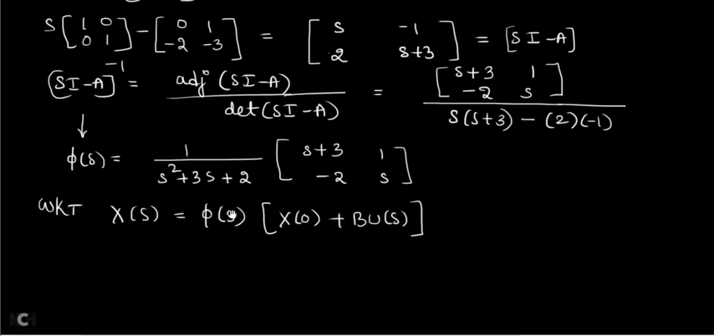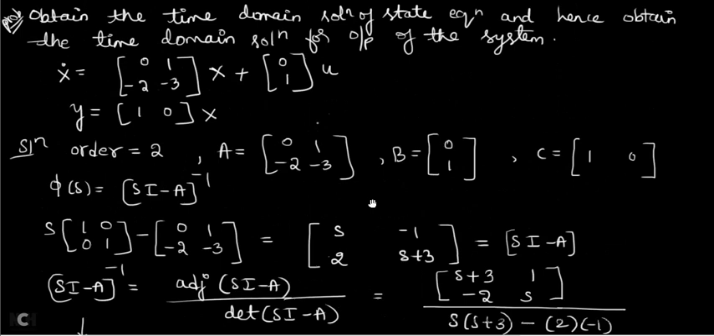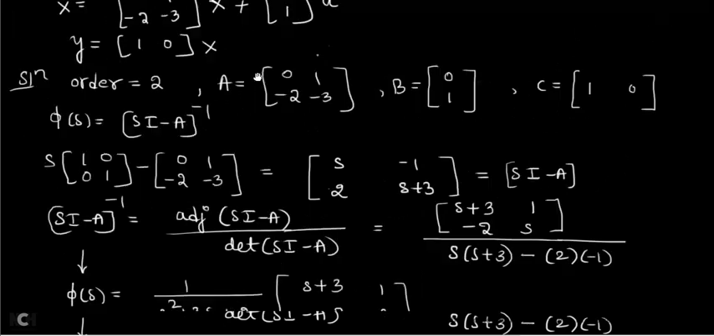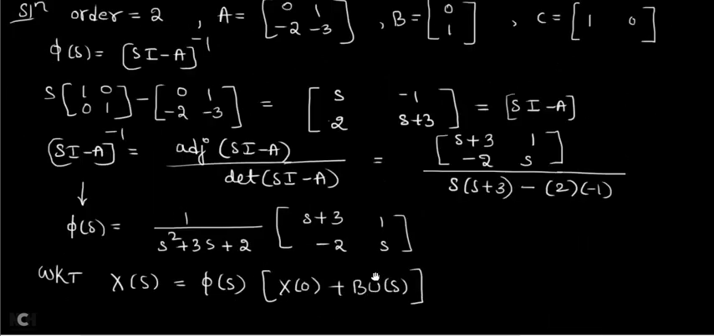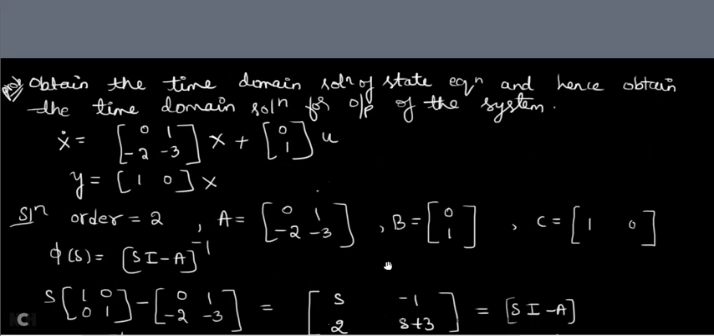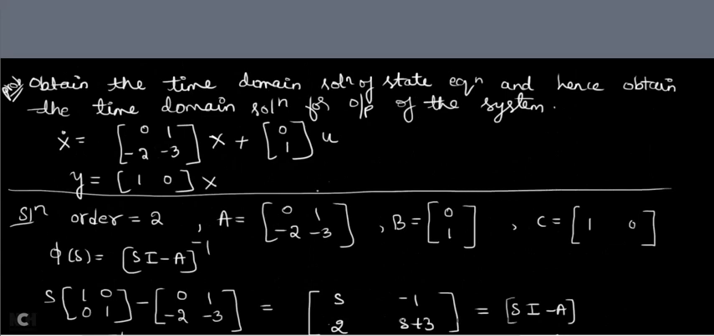Okay, now what is given in the problem? Phi of s you have found here. X of 0 should be given in the problem. B is given. U should be given. Okay, so in this problem I forgot to give the value of X of 0 and U of s. So you take the values from the given problem. In the problem question they will give you X of 0. Without giving X of 0 you cannot solve the problem.